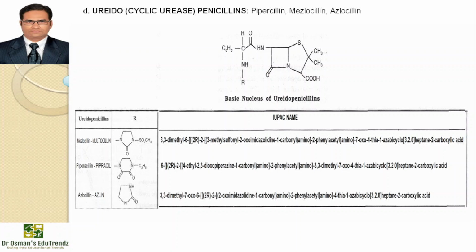We have piperacillin, available with the brand name Pipracil, and it is a broad-spectrum beta-lactam antibiotic of the ureidopenicillin class. The chemical structure of piperacillin and other ureidopenicillins incorporates a polar side chain that enhances penetration into gram-negative bacteria and reduces sensitivity to cleavage by gram-negative beta-lactamase enzymes.